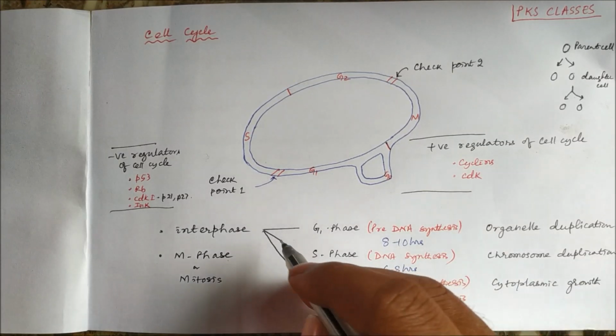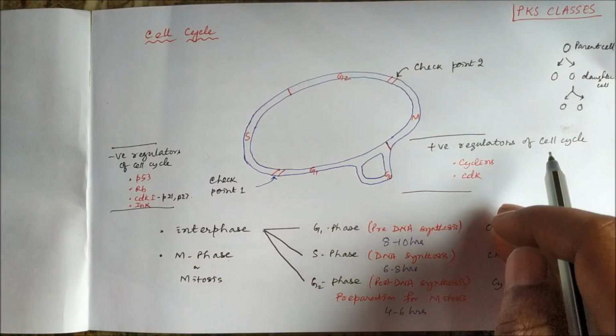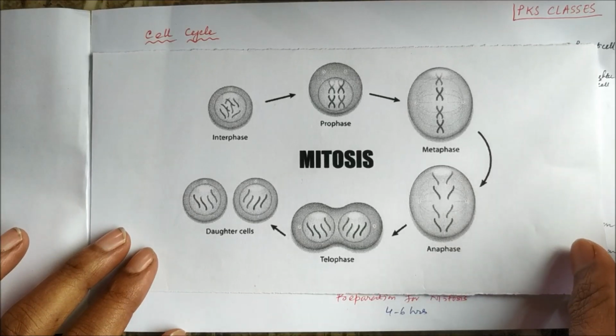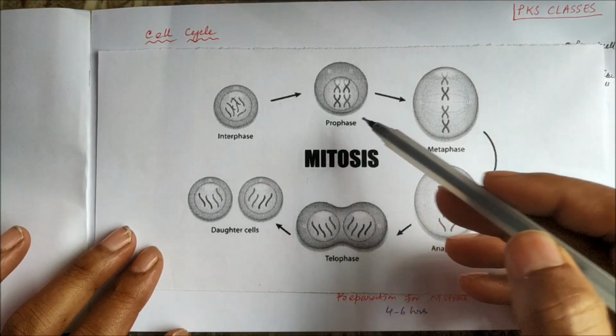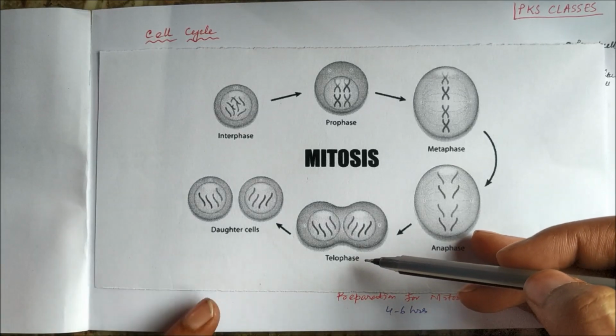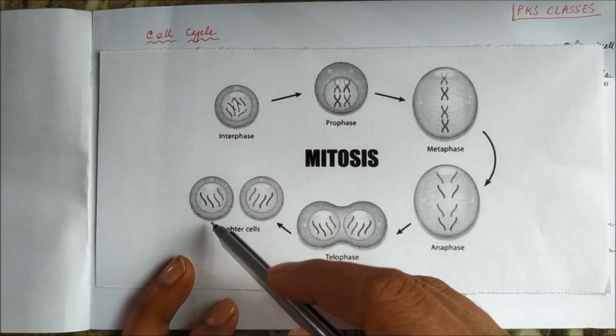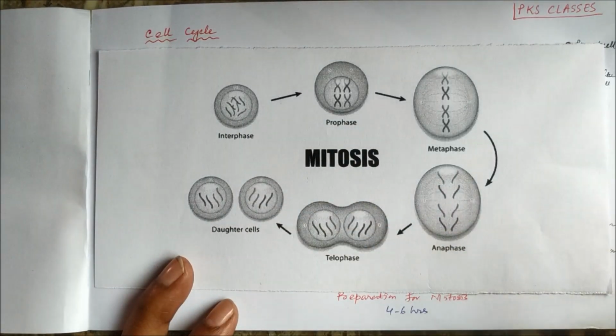After the interphase, the cell is prepared and undergoes mitosis, and in mitosis there are four phases: prophase, metaphase, anaphase, telophase, and then from one parent cell we have two daughter cells.